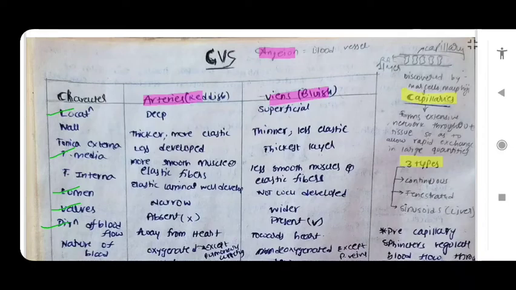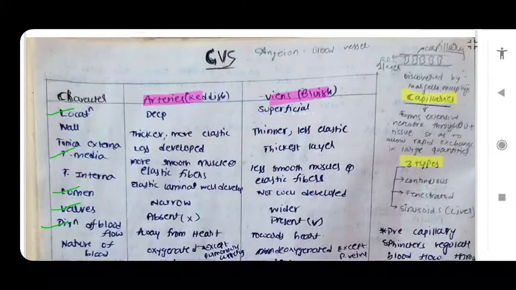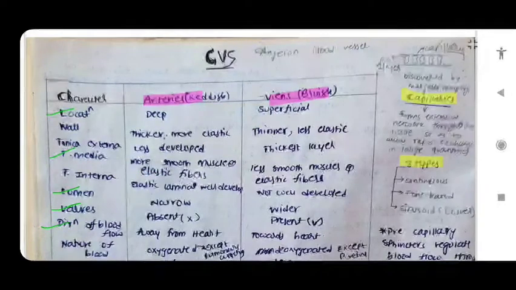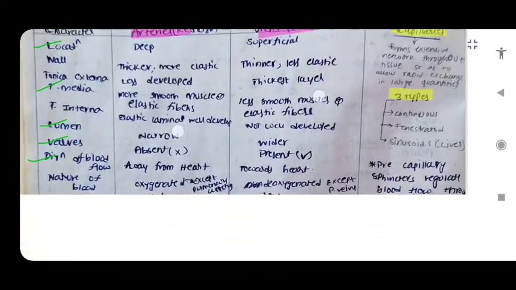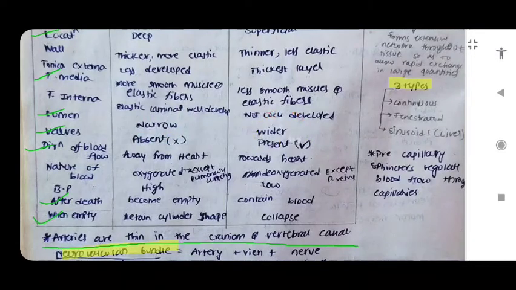Hello guys, today we are going to discuss the cardiovascular system, and first of all you need to know the meaning of angio, which means a blood vessel. And now we are going to discuss differences between arteries and veins. Arteries are located deeply and veins are superficial, and the wall of arteries is thicker because of the well-developed tunica media, and the veins' wall is thinner because of the less developed tunica media, and the lumen is narrow in arteries and it is wider in veins.